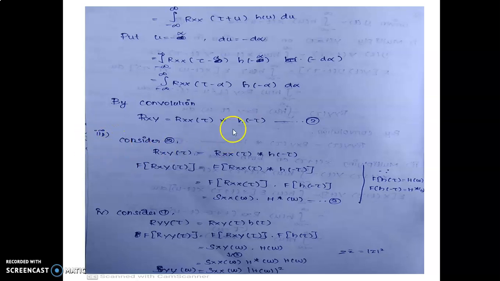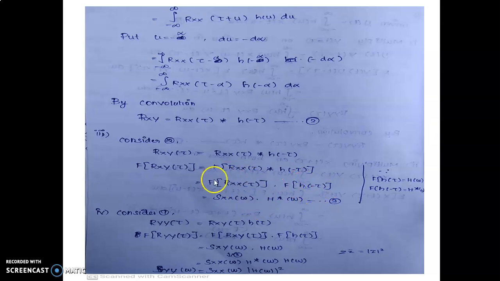Consider equation 2: Rxy(τ) equals Rxx(τ) convolved with h(−τ). Now take the Fourier transform: F of Rxy(τ) equals the Fourier of Rxx(τ) convolved with h(−τ).